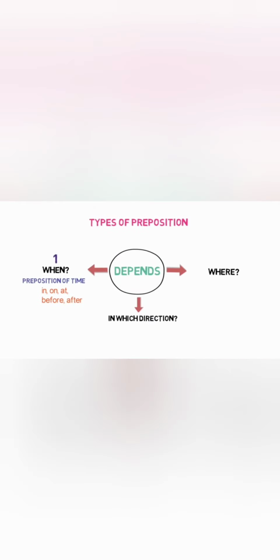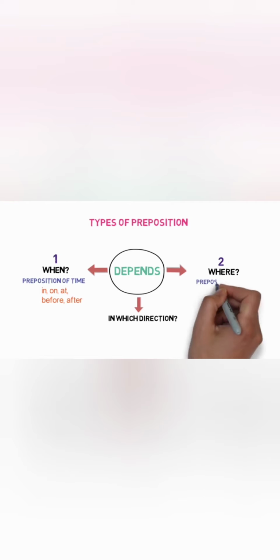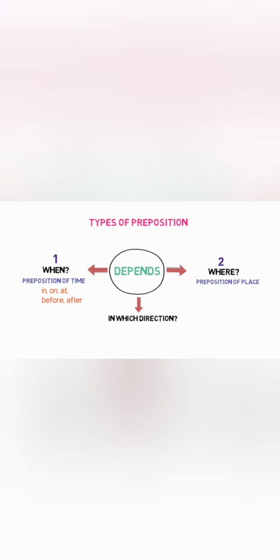Now let's look into the next one. The prepositions that describe where anything is in context to another are defined as preposition of place. Examples of them include under, above, in, on and at. Now you might be thinking we had in, on, at as prepositions of time and here also the same, but please note they are used in different meanings.